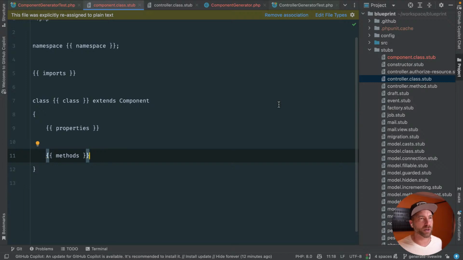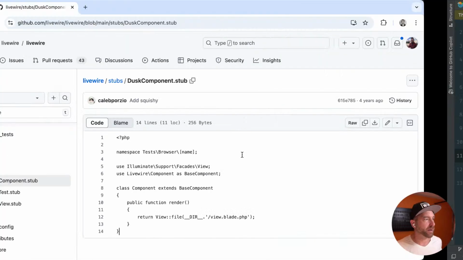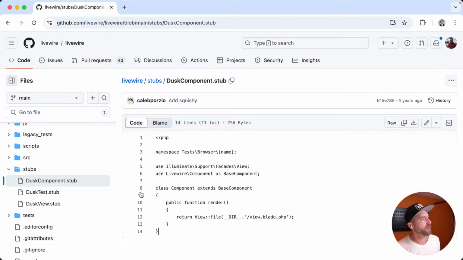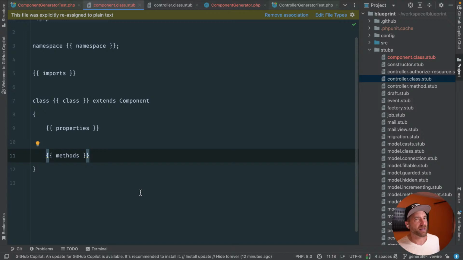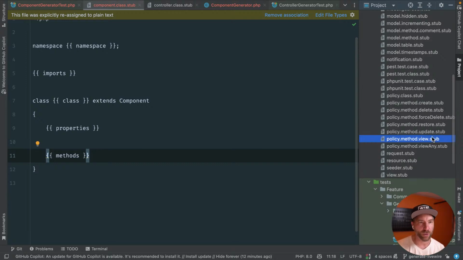And then we also are going to need, what do we call these? Like blade? Do we call them a view? What does Livewire call that? Did it say anything? View. I call it class and view. Okay, so let's say, should I call this livewire.class and then livewire.view maybe? What did I call the other stuff? I just call it view stub. Policy method view. Okay, yeah.